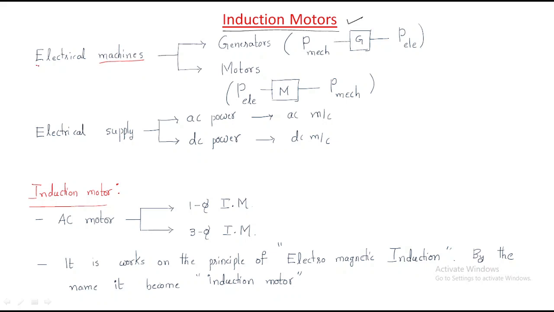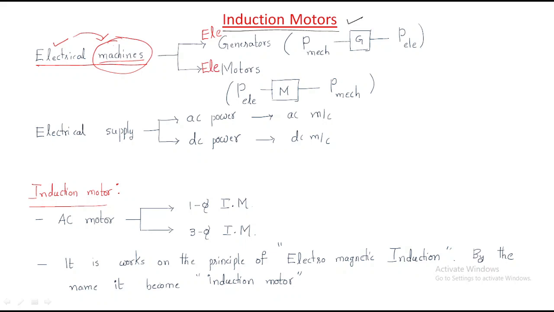Why is it called an electrical machine? An electrical machine means this machine involves electrical supply. That means the electrical supply may be on the input side or on the output side. Depending on this, these electrical machines are divided into two types. The first one is the electrical generator, and the second one is the electrical motor.